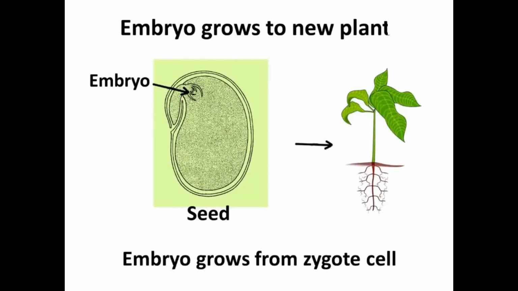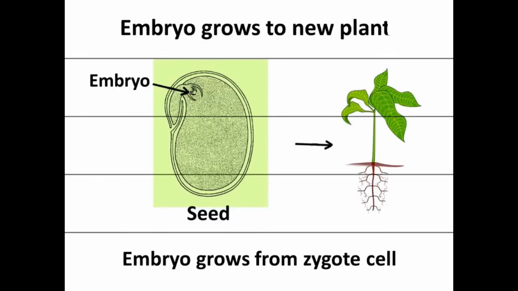The new plant develops from the embryo inside the seed. This embryo develops from a single-cell zygote. The zygote develops into the embryo, and then the embryo develops into the baby plant. So it all starts from a single-cell zygote. Let us see how the zygote forms, starting from the very beginning.